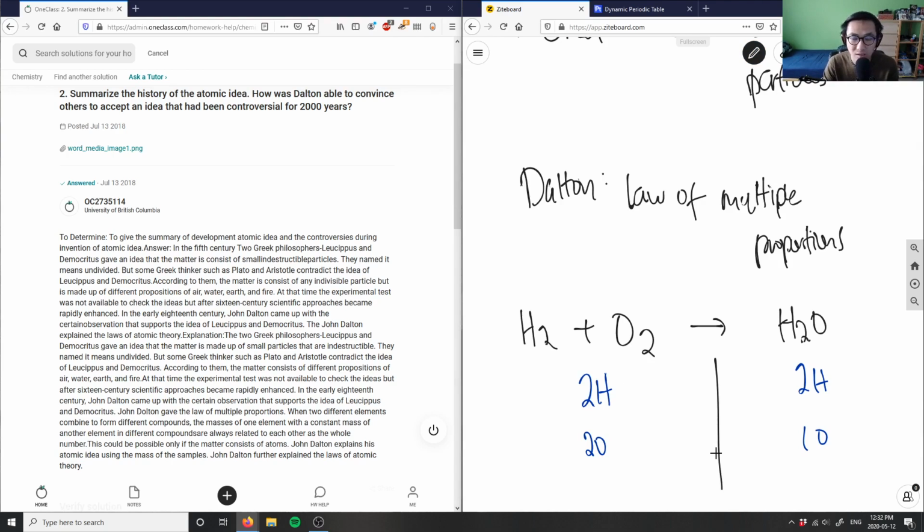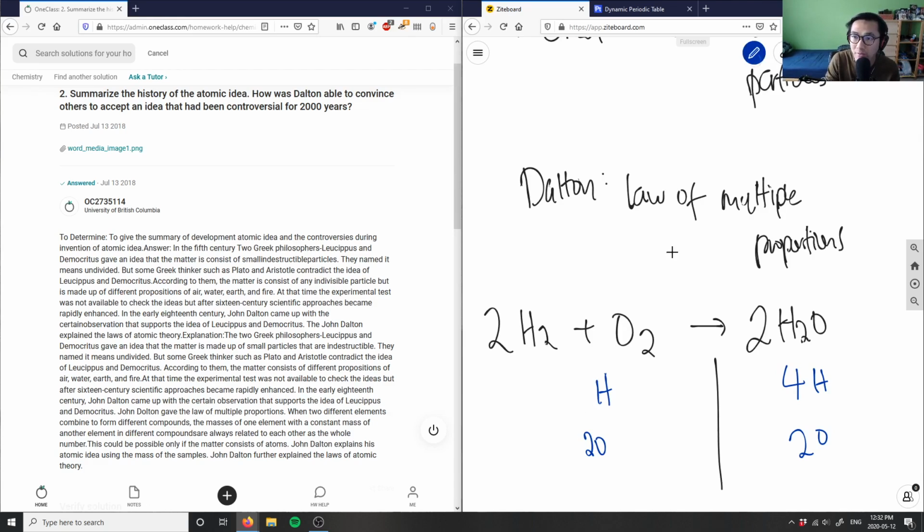So what I need to do is come up with a proportion between these two sides, and we know this as balancing chemical equations. I would put a coefficient of 2 here, which changes the values so I have 4 hydrogens and 2 oxygens. On this side, if I want to have 4 here, I also put a 2 here to balance this out.